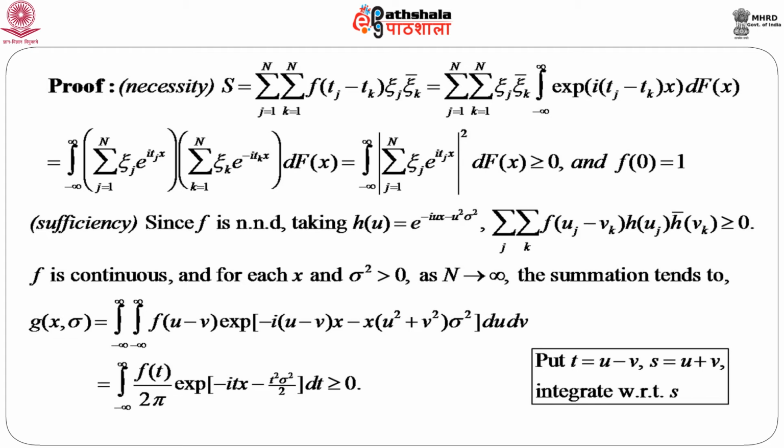Now, here if we substitute t equals u minus v and s equals u plus v and integrate with respect to s, then after a little bit of manipulation, it is very simple to show that this is the integral from minus infinity to infinity of f(t) over 2 pi, because if you put u minus v equals t, we will get f(t) here, and e to the power minus i t x from here, and e to the power minus t square sigma square by 2 dt, and naturally this is greater than or equal to 0.